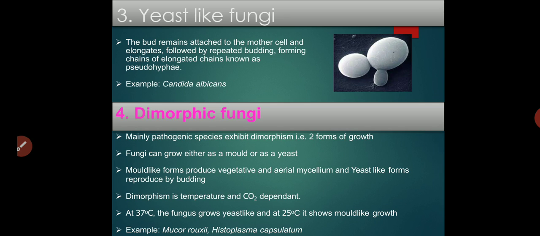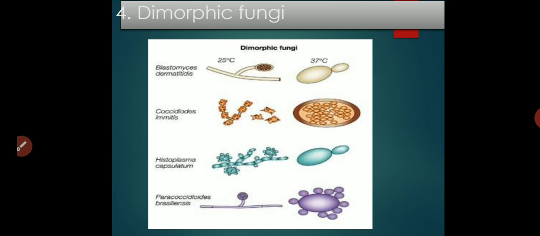For example, Histoplasma capsulatum. These are all examples of dimorphic fungi.